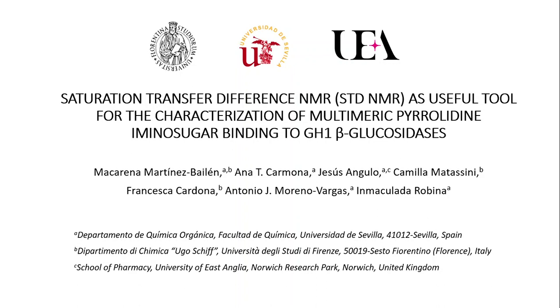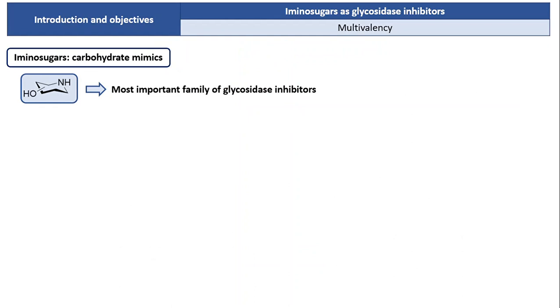In this short presentation, I'm going to present the work entitled Saturation Transfer Difference NMR as a useful tool for the characterization of multimeric pyrrolidine iminosugar binding to GH1 β-glucosidases. Iminosugars are carbohydrate mimics that constitute the most important family of glucosidase inhibitors.